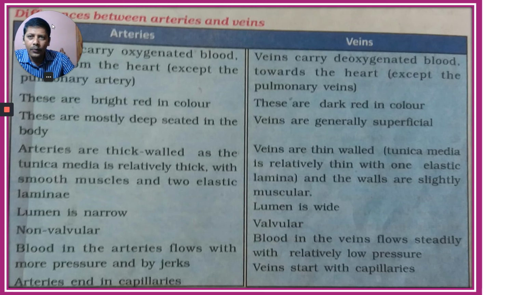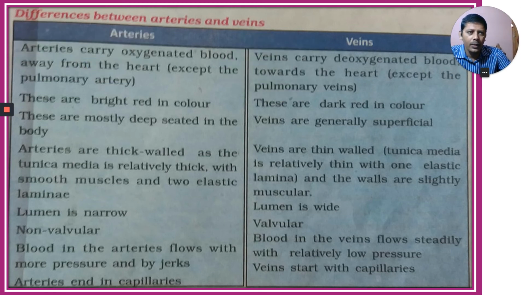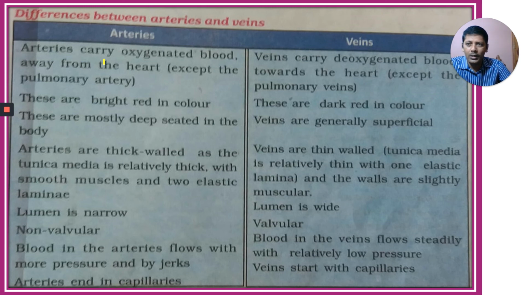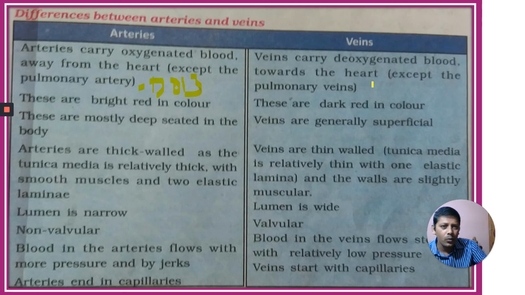These are the differences between arteries and veins you learnt in earlier, lower classes also. Arteries carry oxygenated blood away from the heart except the pulmonary artery. Pulmonary artery carries deoxygenated blood. Veins carry deoxygenated blood towards the heart, except the pulmonary veins. What is the color of the artery? Bright red in color. What is the color of the veins? Dark red in color. This is 4 marks also.